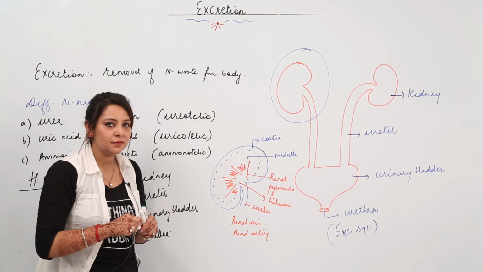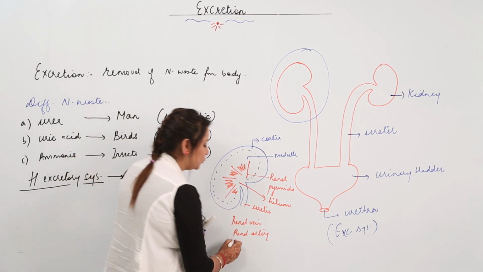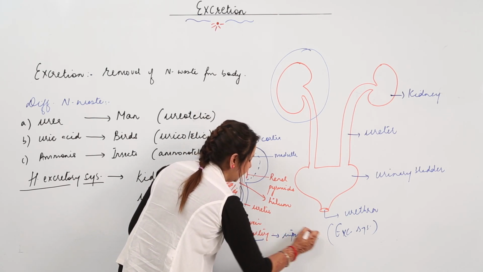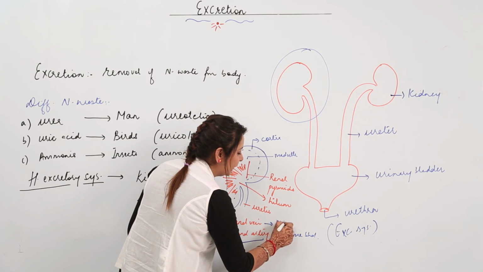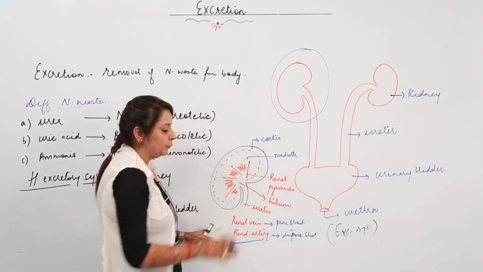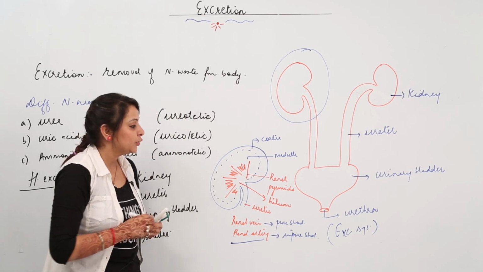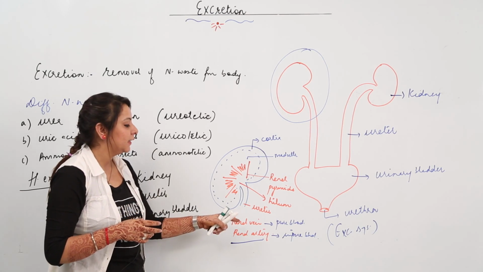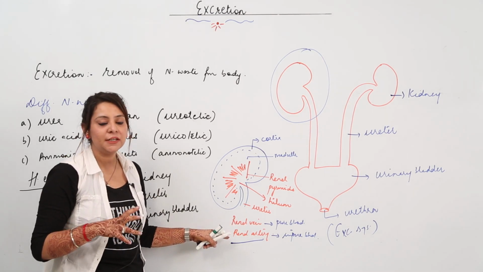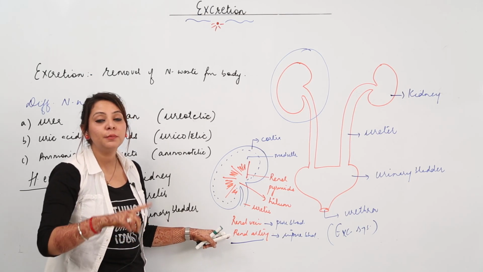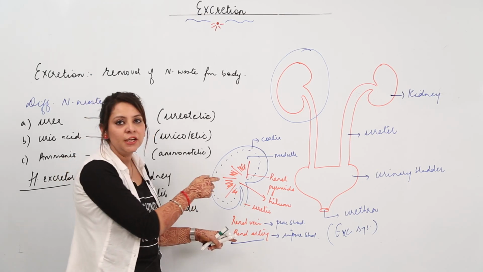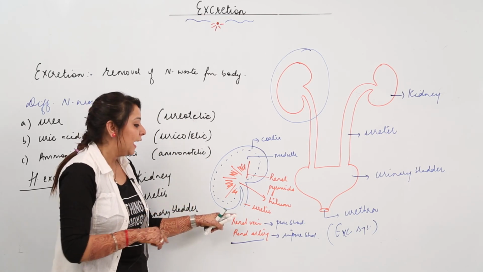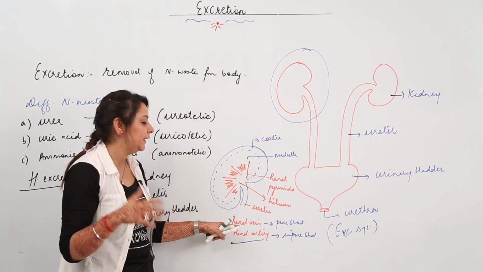The impure blood which comes to the kidney comes by the renal artery. So it carries impure blood into the kidney. And the renal vein is the one which carries the blood after purification from the kidney to different parts. Here the exception exists, because you know that an artery always carries pure blood, but in this case it is carrying impure blood. The blood coming from all of the body to the kidney is taken by the renal artery, and the purified blood taken away from the kidney is taken by the renal vein.